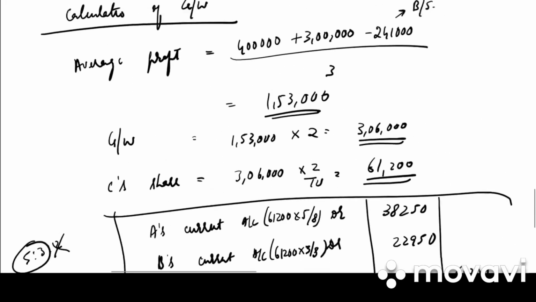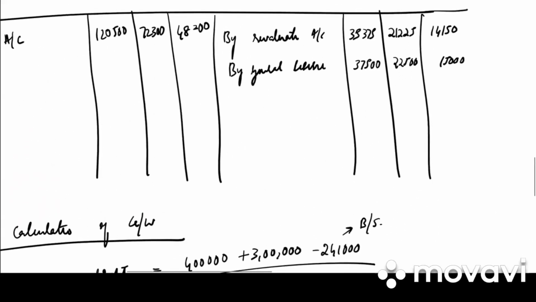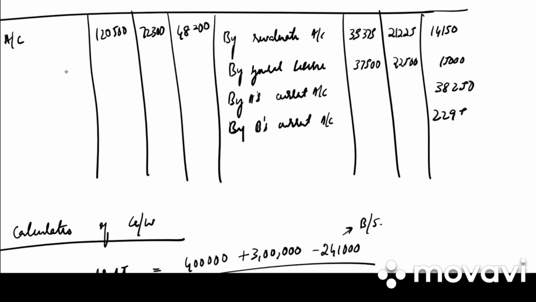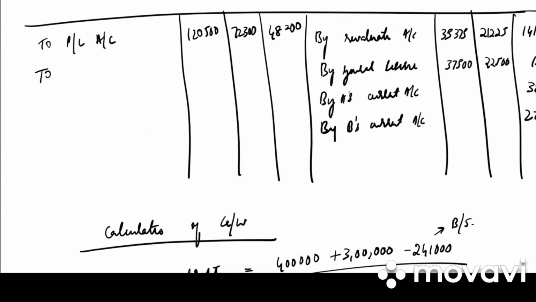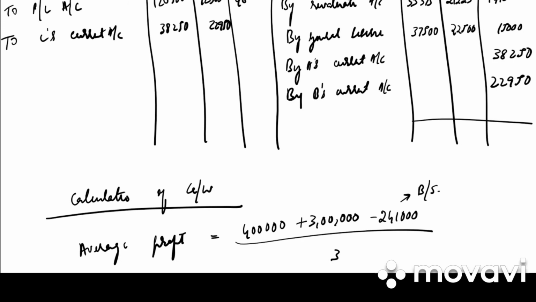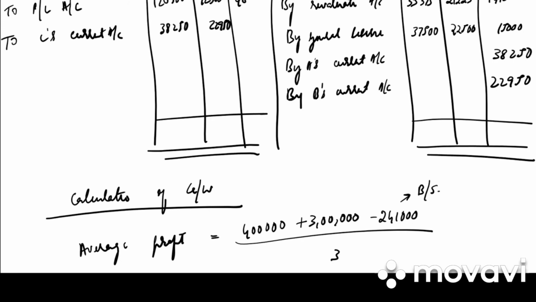So go to your current account and write the goodwill entry. By A's current account, under C it is 38,250. By B's current account, 22,950. And on the debit side we have to C's current account, 38,250, 22,950. Next we need to have the balance.